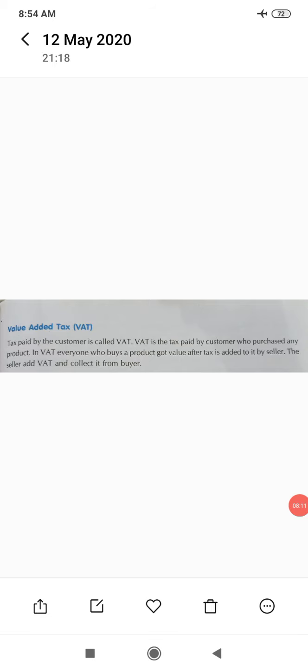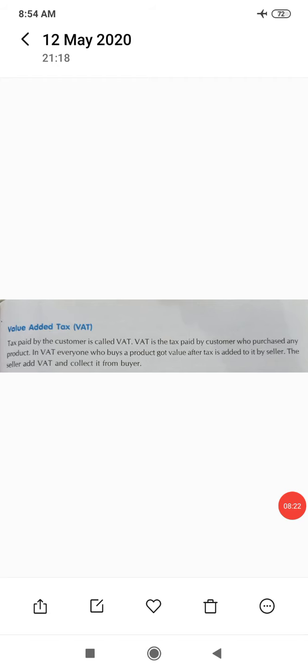What is VAT? The full form of VAT is value added tax. Tax paid by the customer is called VAT. VAT is the tax paid by the customer who purchases any product. In VAT, everyone who buys a product gets value after tax is added to it by the seller. The seller adds VAT and collects it from the buyer.